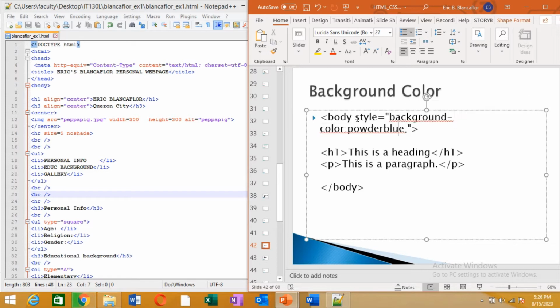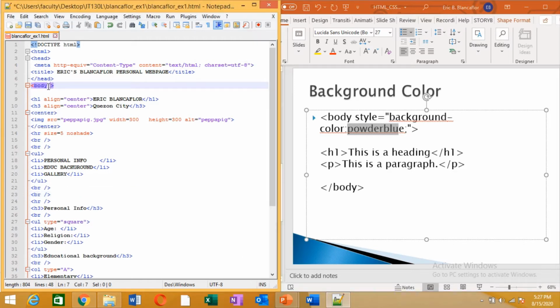So first declare the style, and then we call this our declaration, and in our declaration we have here the property, the background dash color, and then this is my value. So we do that to the body.